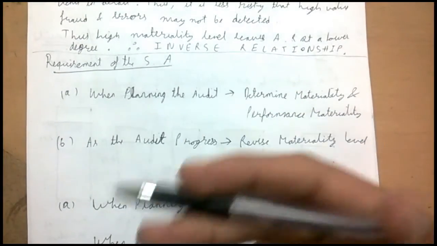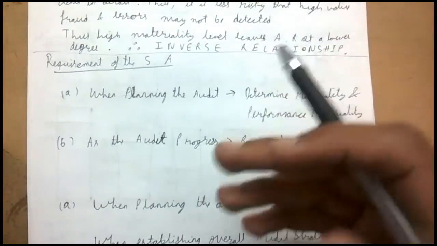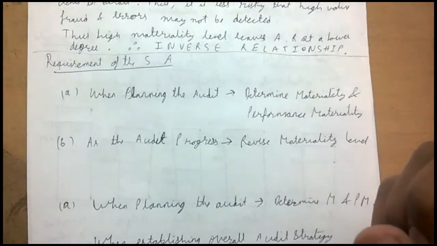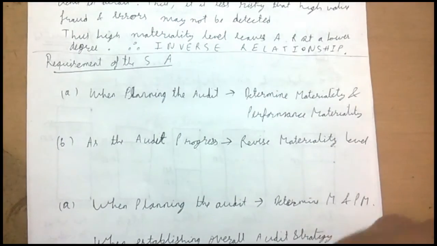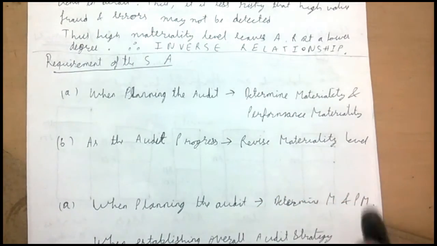the materiality level, because when he's going through the audit work, he starts the audit work on 1st of April and he has to continue till 31st of March. If it is a continuous audit, maybe even after 31st of March it is going to continue. So as the audit progresses, he will come across some misstatements, and if there are more misstatements in a particular item, that becomes riskier. There are more chances that there could be fraud. So perform more additional procedures in that particular area, and you need to change the materiality level.